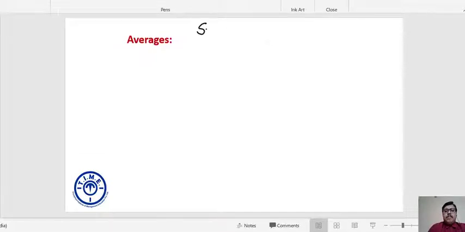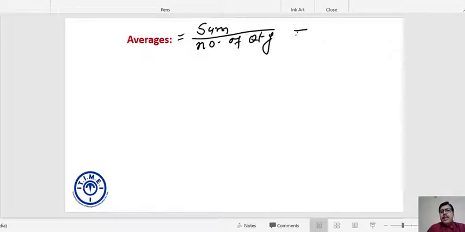Let's say we have n quantities. The sum of the observations divided by the number of observations is my average. I'm going to use x bar for average. X bar is the notation for average.